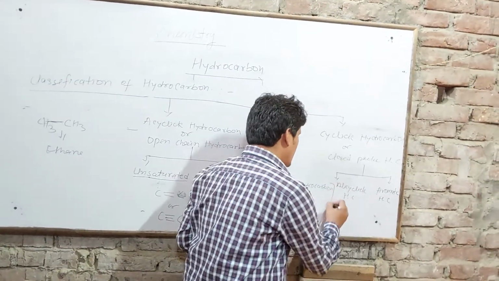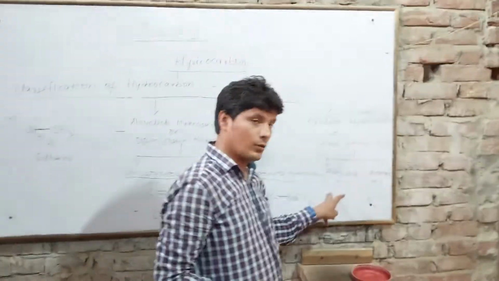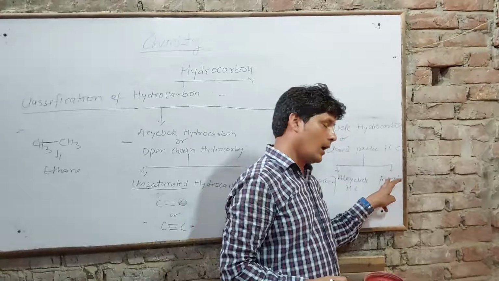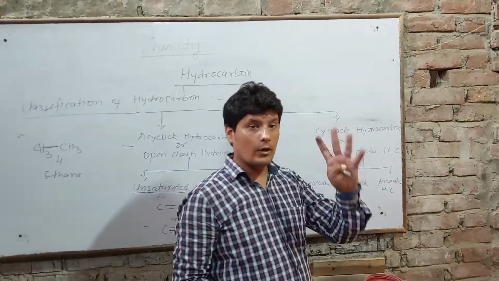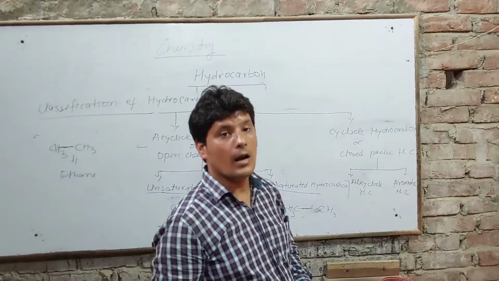The term alicyclic means these are cyclic compounds, but they are not aromatic. While aromatic are also cyclic, but they are aromatic in nature. The term aromatic is explained with the help of Huckel rule.